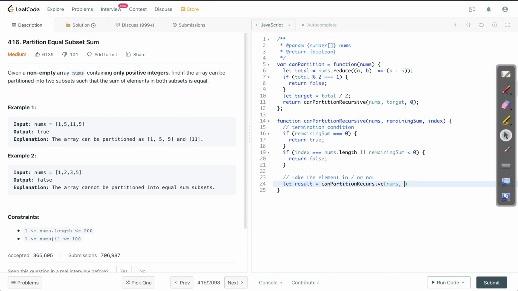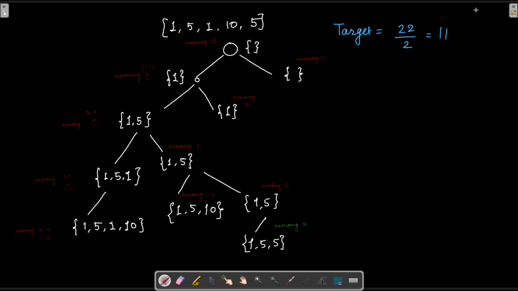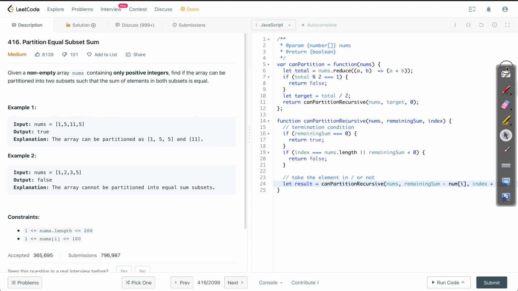If we take the element in, then our remaining sum would decrease by the current element amount, and along with that we'll also increase the current index. So that is one case. The other possibility could be, so that is OR that I put in there, which you might not be able to see. Yeah, so that is OR condition.